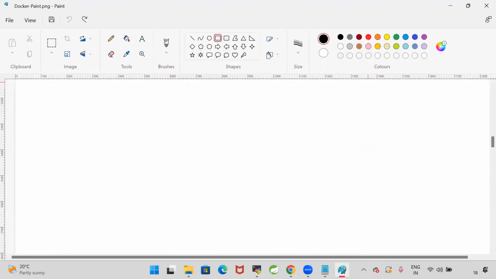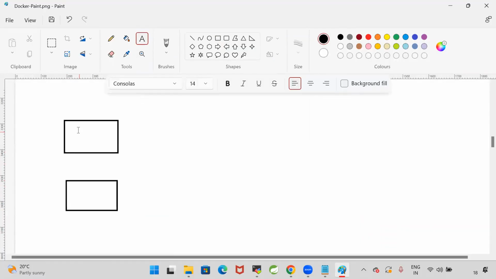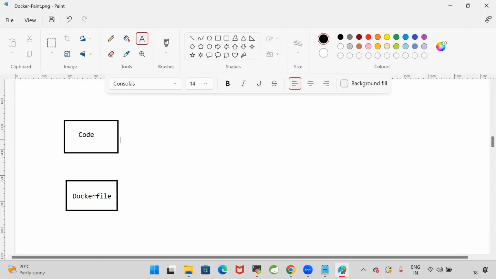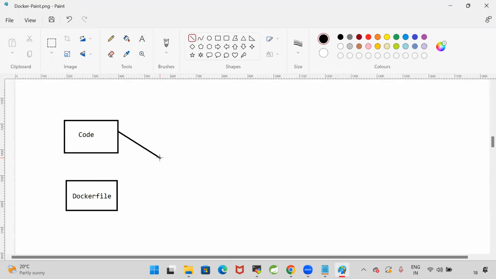So here I have a code. My project is available in GitHub. Now this is my code and this is my Docker file. Using the code and the Docker file, I want to build a Docker image. I want to take this code and this Docker file, and with them build a Docker image.